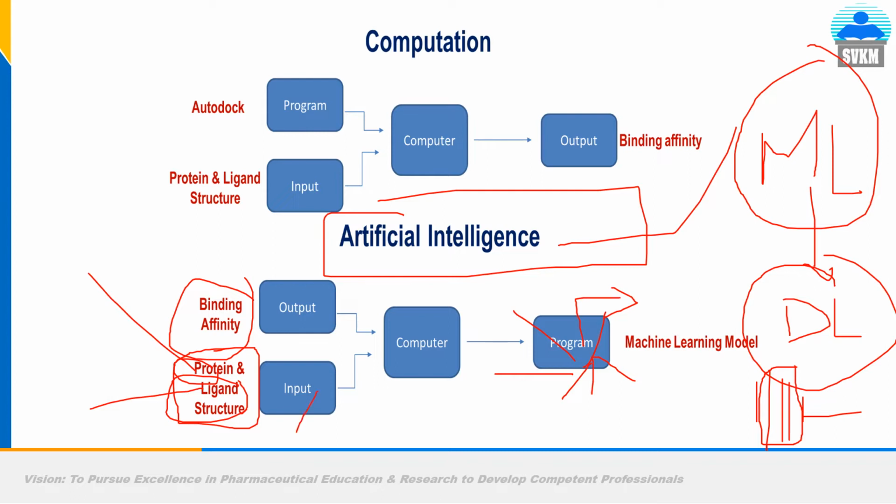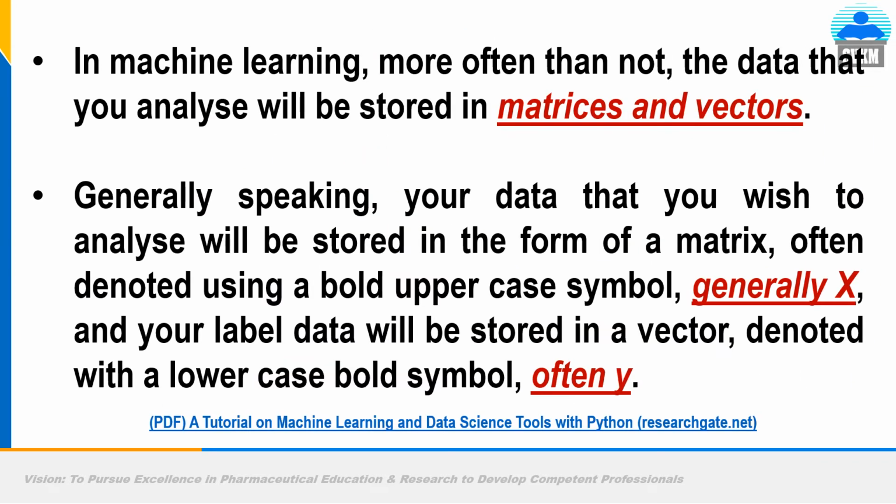This is x, that is input, and this is y. On what basis is y based on x? The mapping function will be found by the algorithm, and it will give some equation, and the model will be finalized. This is the AI. In machine learning, more often than not, the data that you analyze will be stored in matrices and vectors. They are the way to represent inputs.